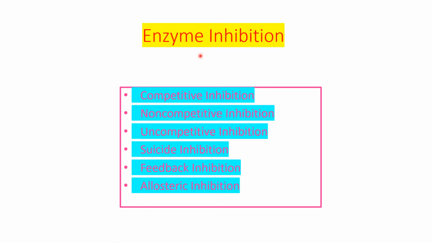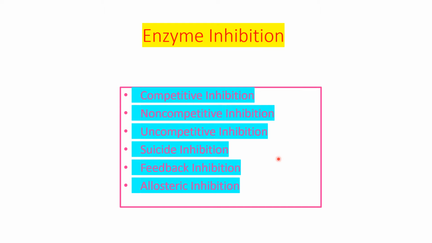Enzyme inhibition can be discussed under the following types. First is competitive inhibition, second non-competitive inhibition, then uncompetitive inhibition, suicide inhibition, feedback inhibition, and allosteric inhibition. This allosteric inhibition can also be discussed under regulation of the enzymes. These are the different types of inhibition.